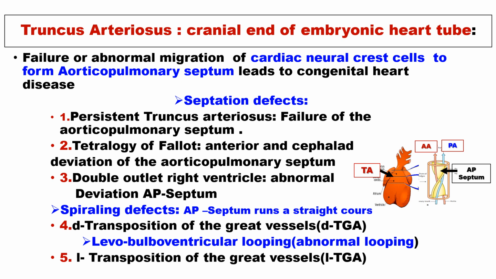If the aorticopulmonary septum runs a straight course, it can lead to D-transposition of great vessels. Bulboventricular looping or abnormal looping can lead to L-transposition of great vessels.